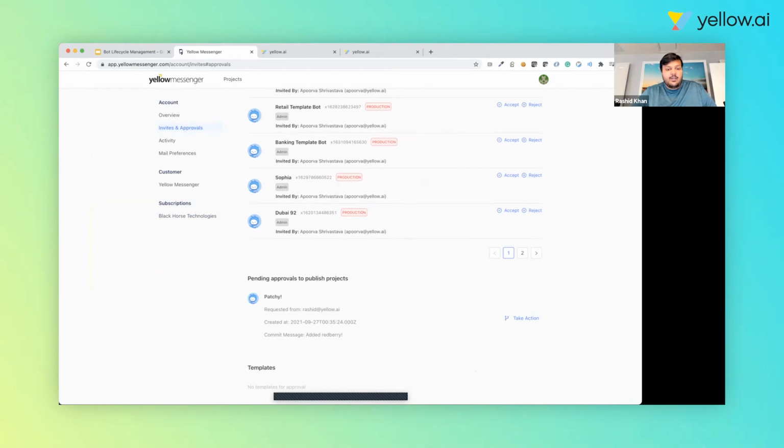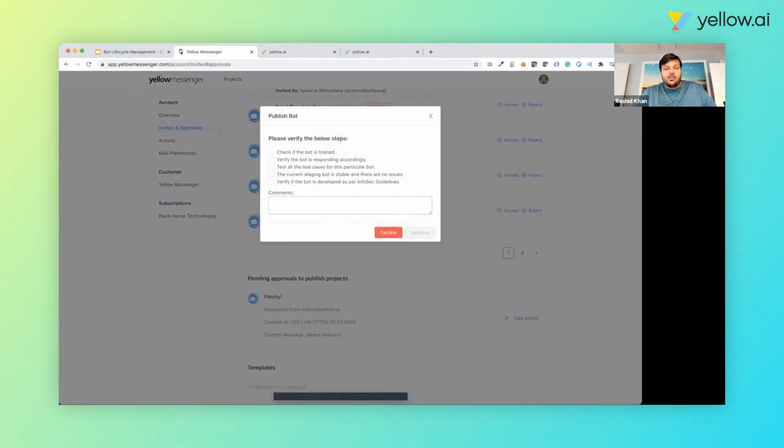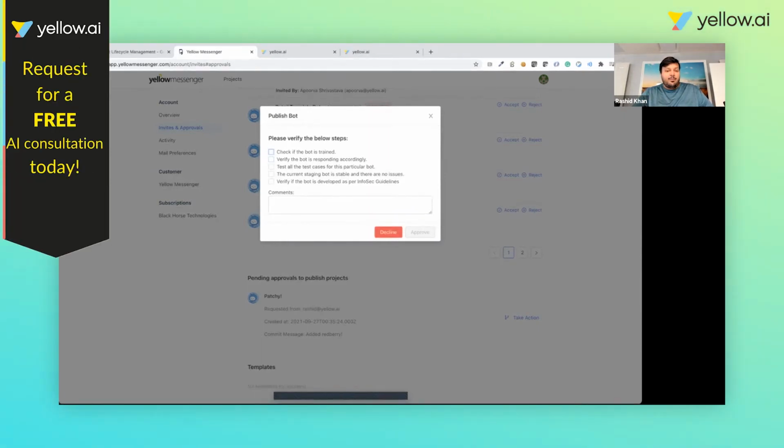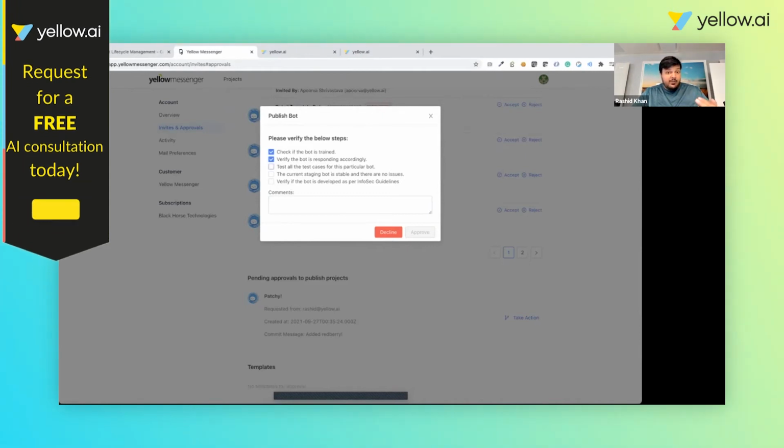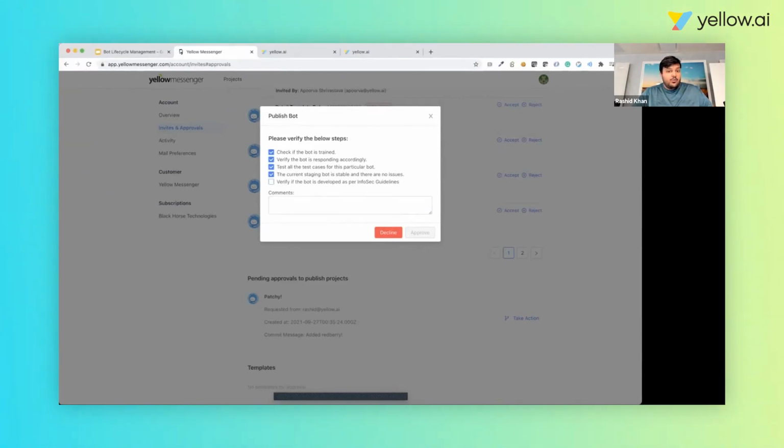When it goes into approval, this is how it essentially comes. I can see that there's an Apache approval which was requested by me just some time back. Now I can essentially take action on this. Before I take an action, I can either approve or decline the publish. I have to verify the following things, checking that the bot has been tested, it's working fine, there are no issues, and there are no InfoSec issues. Now let's say there was an issue here.